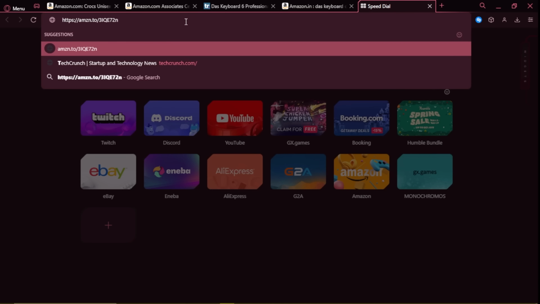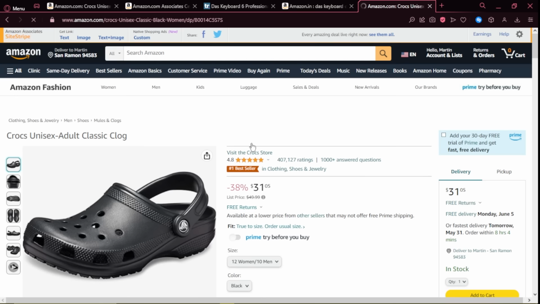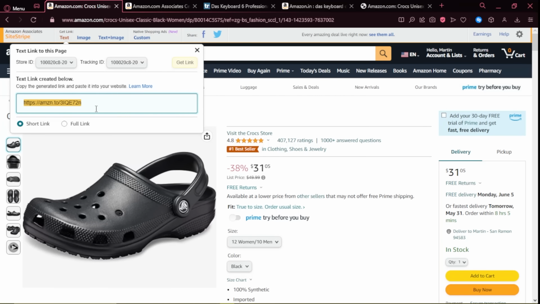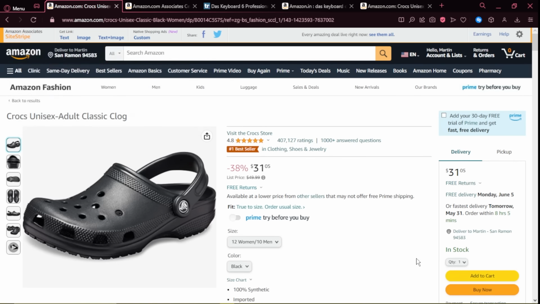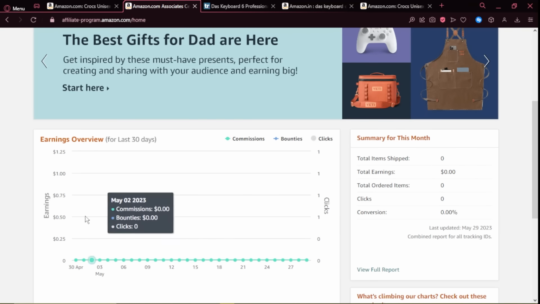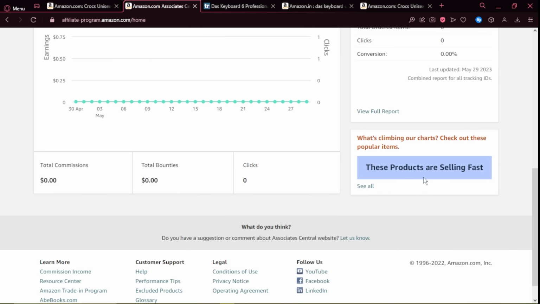Let's paste it, and you can see that this is the link. Click on search, and you can see that the link will open up. That means when a person actually clicks on this link, let's say from your website or maybe even from your social media or your YouTube, then when someone actually buys it, you will see on Amazon Associates there will be a commission over here.